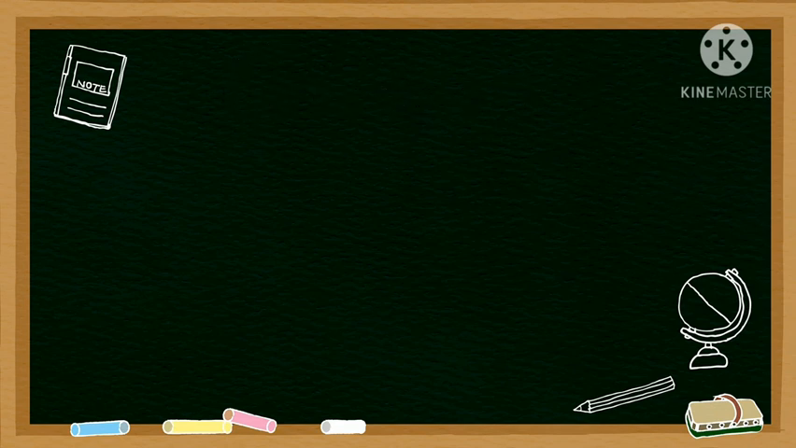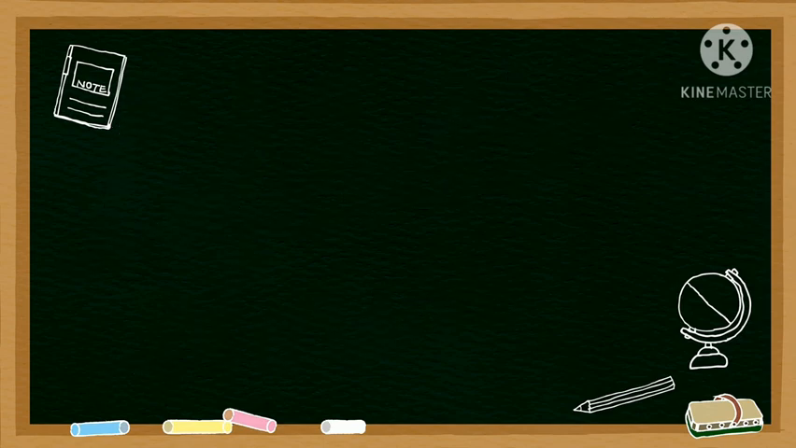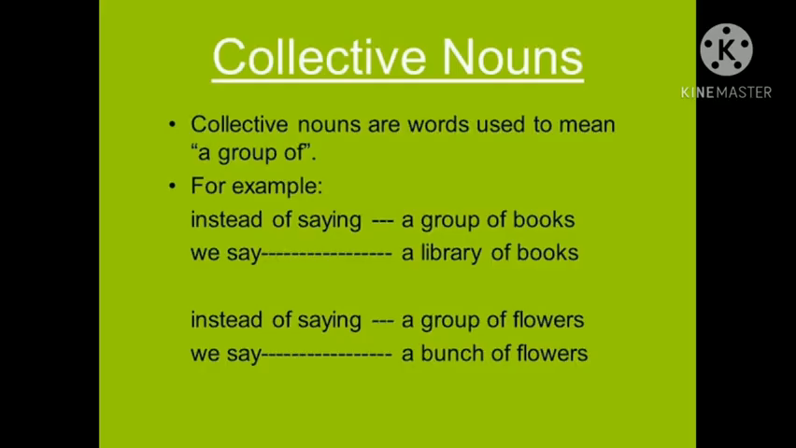Now it's time to start our main topic, which is collective noun. So let's begin. Collective nouns. Collective nouns are words used to mean a group of. Examples: instead of saying a group of books, we say a library of books. Instead of saying a group of flowers, we say a bunch of flowers. Let's have more examples to understand it well.